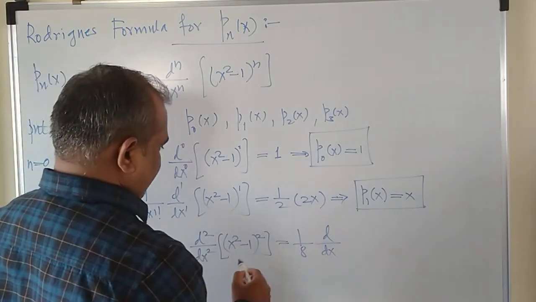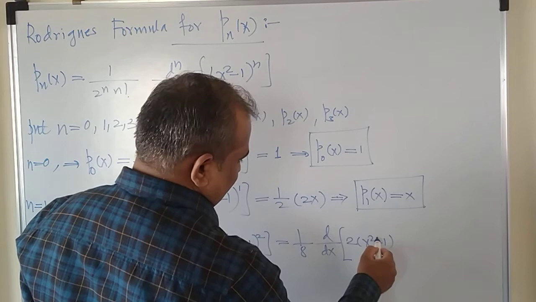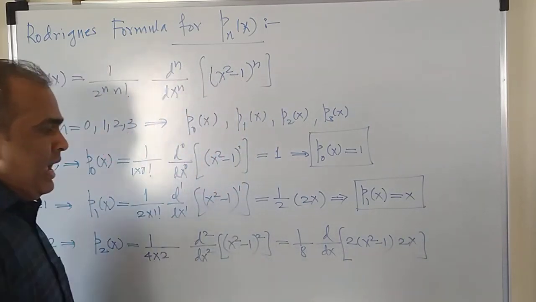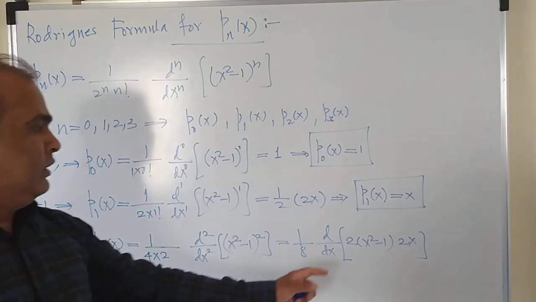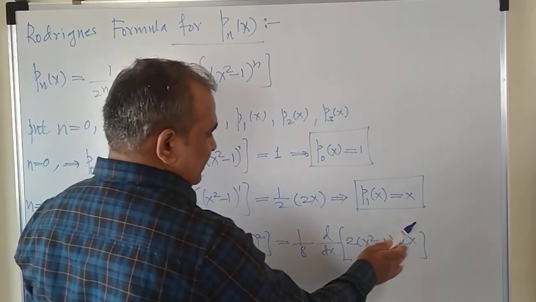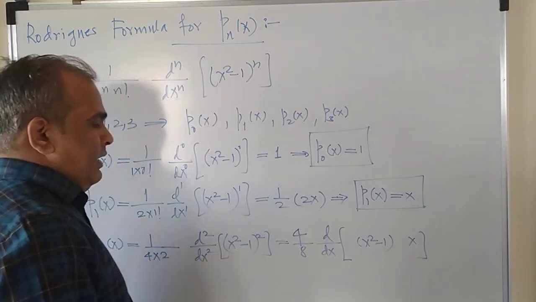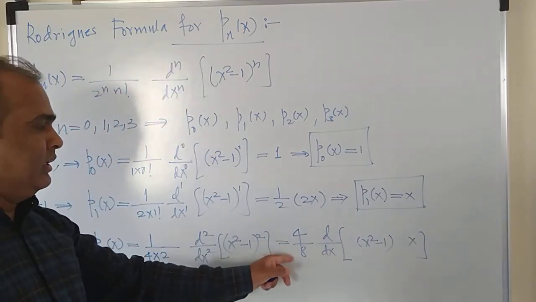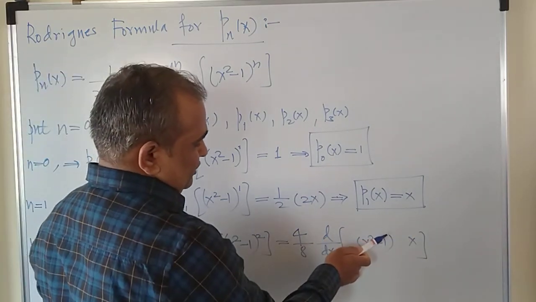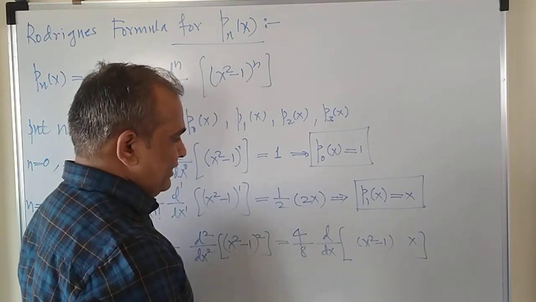We'll take the first derivative. So the first derivative will be equal to 2 into x square minus 1 into the derivative of this bracket, which is 2x, right? And if you take one more derivative, 2 into 2 is 4, which is a constant, you can take it outside. This will be a 4, and this gives you half only. So half into, now you can multiply x to this to make it simpler. This will be x cube minus x, and then take the derivative.